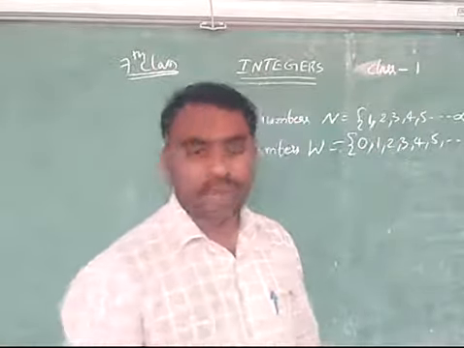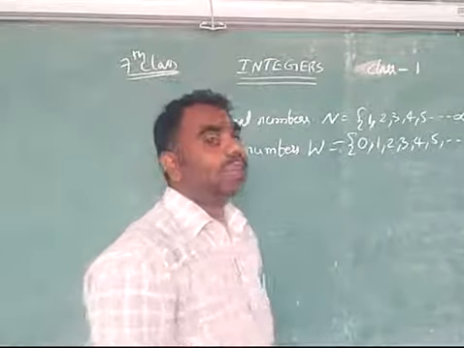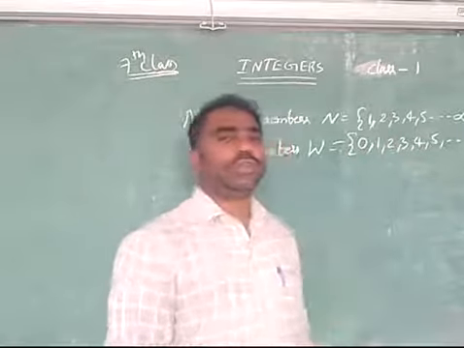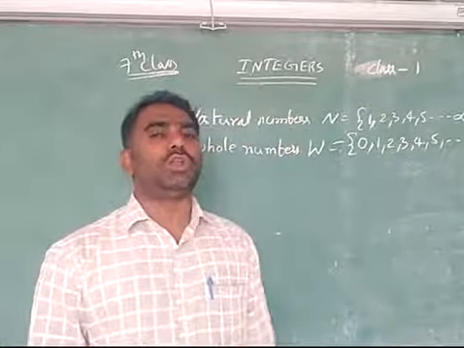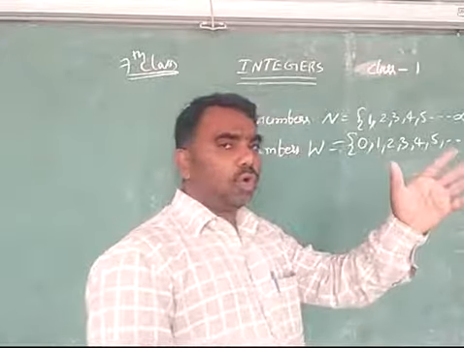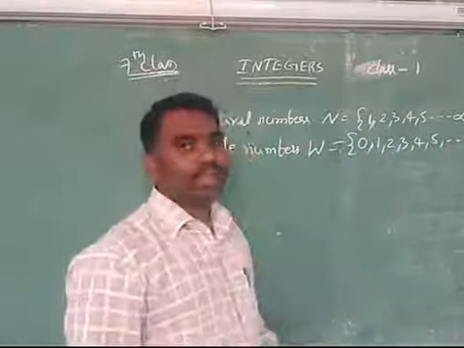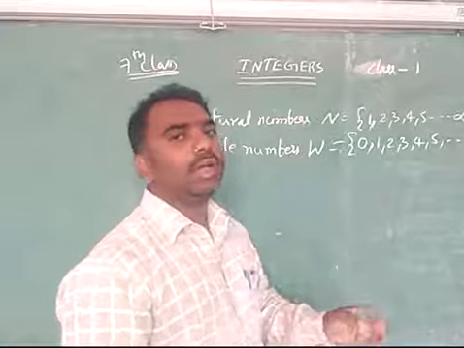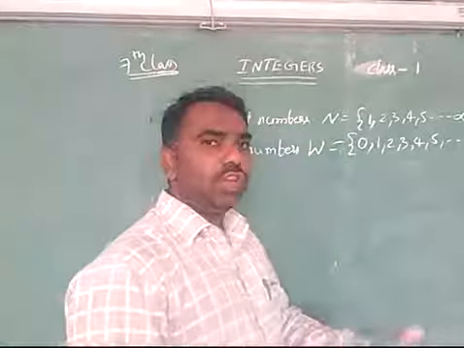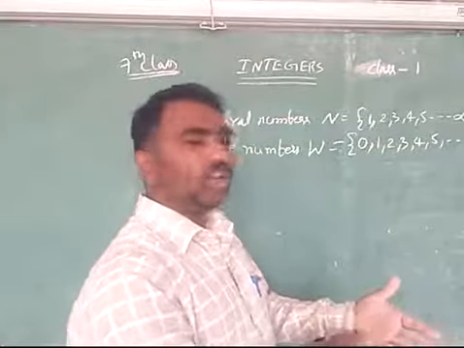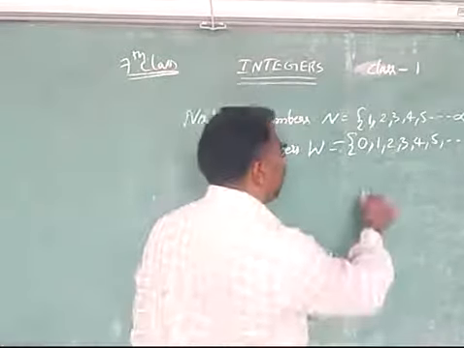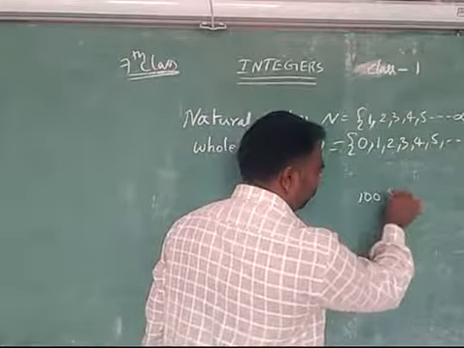But last year we discussed one example, in which you found that these numbers are not enough. So that example I will repeat once again. Suppose Sita is there. Sita's father gave her 100 rupees as pocket money. She used to write in her notebook how much money she had, so she wrote, I have 100 rupees.